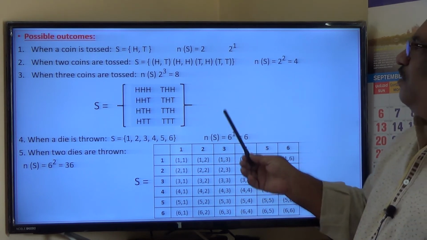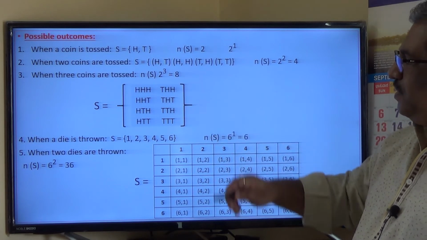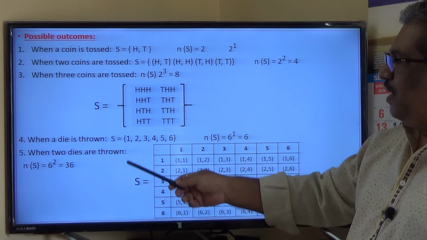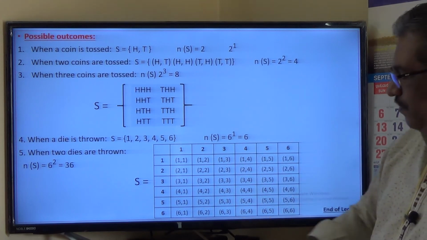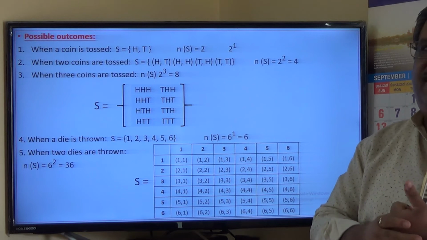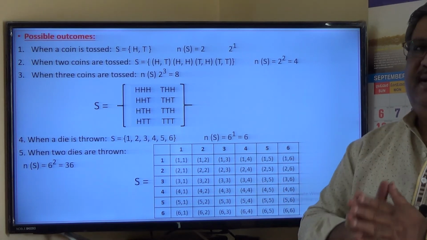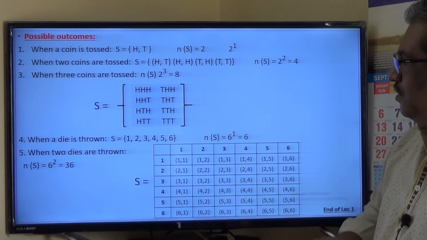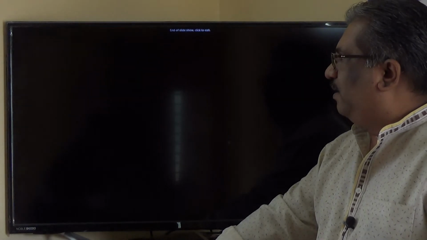So this is about the possible outcomes when a coin is tossed, when 2 coins are tossed, when 3 coins are tossed, when 1 die is thrown, and when 2 dice are thrown. Many questions will come from this. And apart from this, you have a pack of cards, which has 52, and I will introduce you to the cards on the board itself. Okay, so I think we have studied the basics.